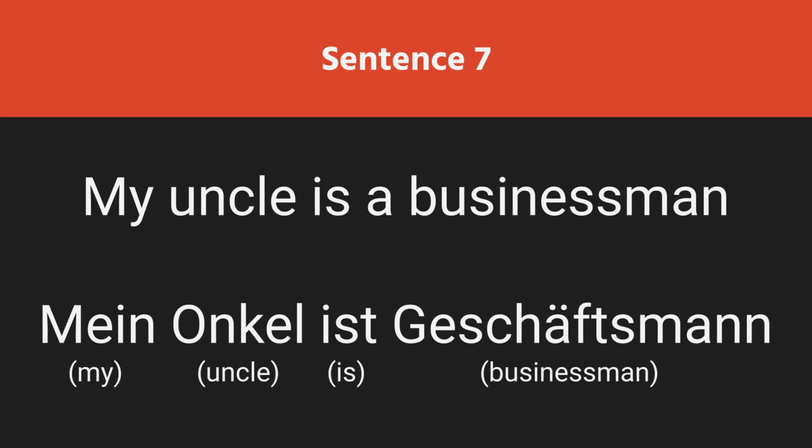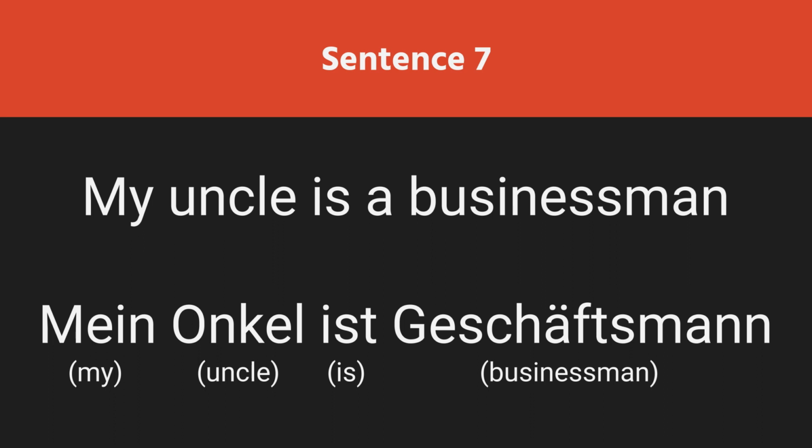My uncle is a businessman. Mein Onkel ist Geschäftsmann. As you see here, I haven't written ein or eine as an indefinite article here. But still this sentence is fine.